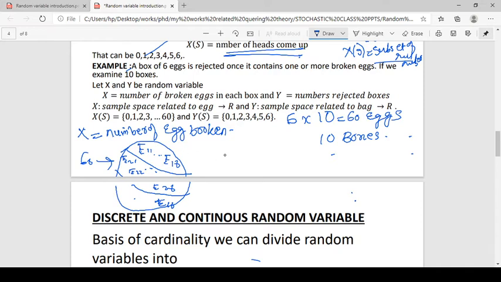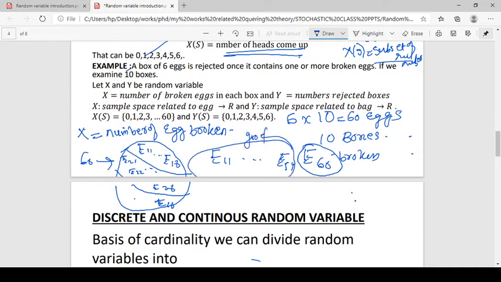All eggs are good except the 60th egg, which is broken and all others are good. That is one possibility.